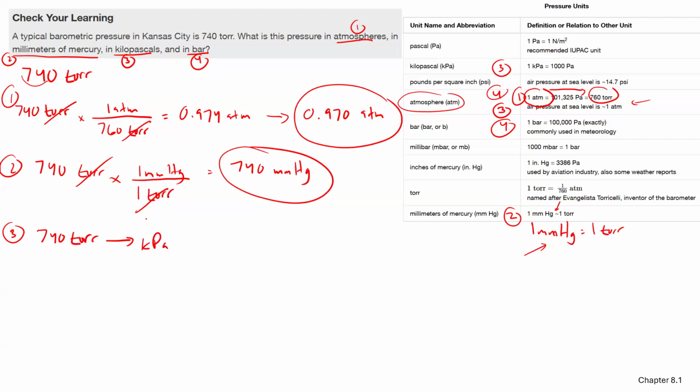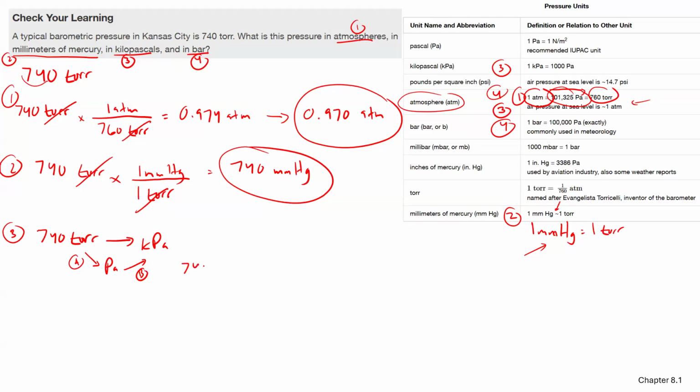I do not have a direct conversion on this table. Maybe you do. I do not. So I'm going to have to go from torr to pascals to kilopascals. So I'm going to label this as a part A and part B conversion.